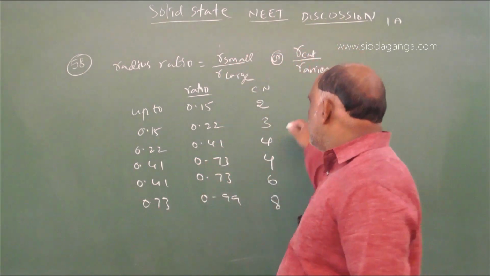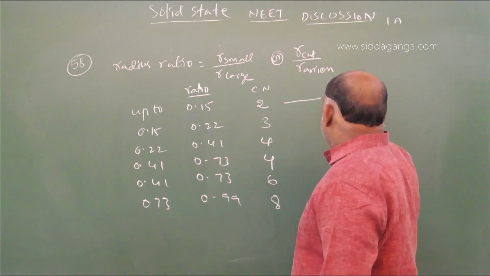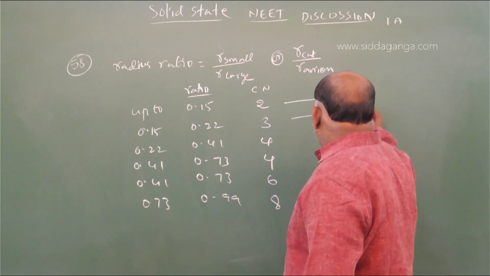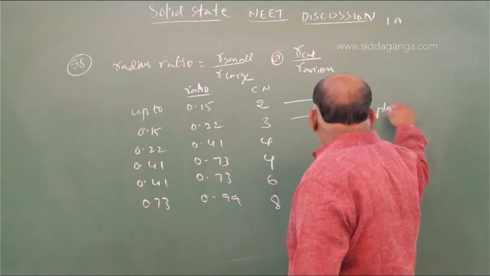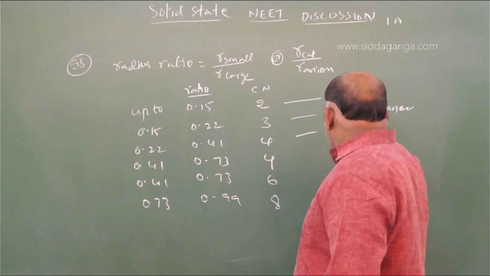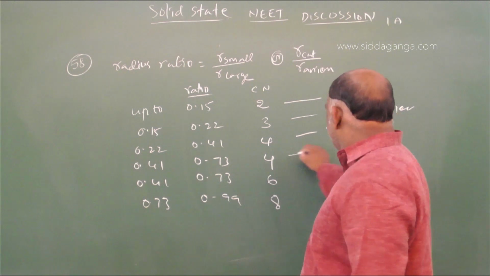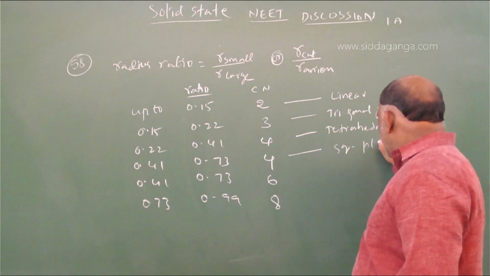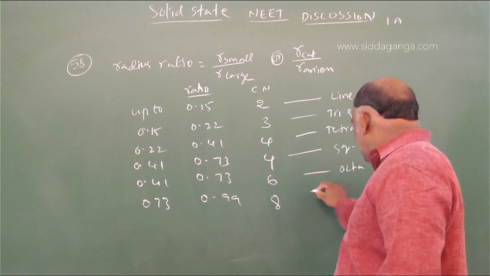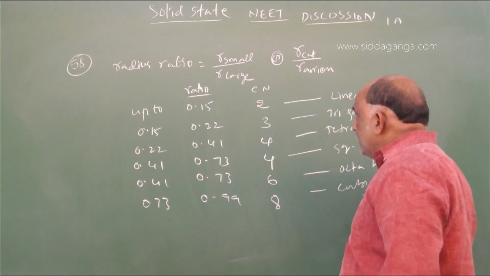According to the radius ratio, the shapes are linear, trigonal planar, tetrahedral, square planar, octahedral, and cubic.